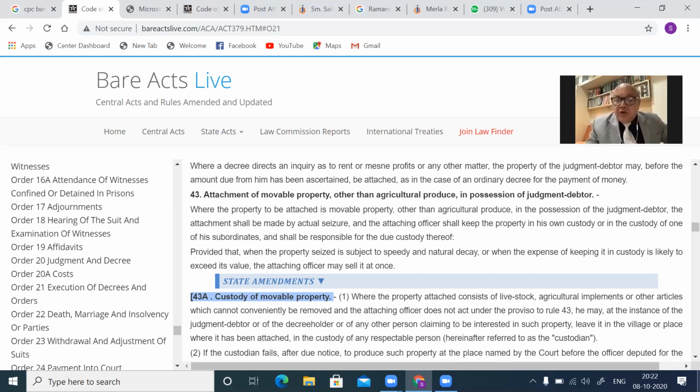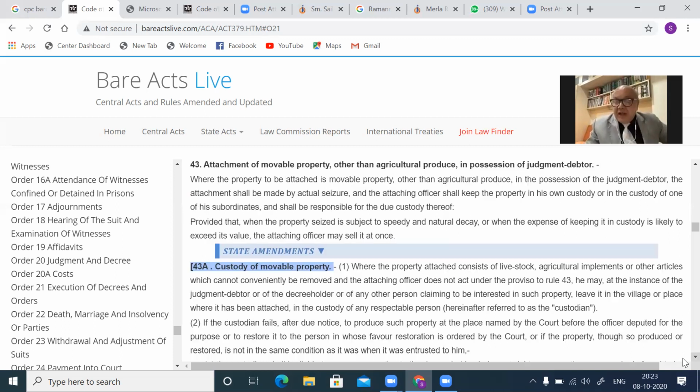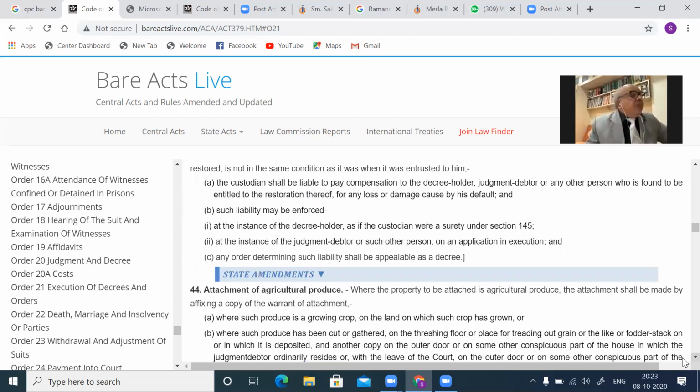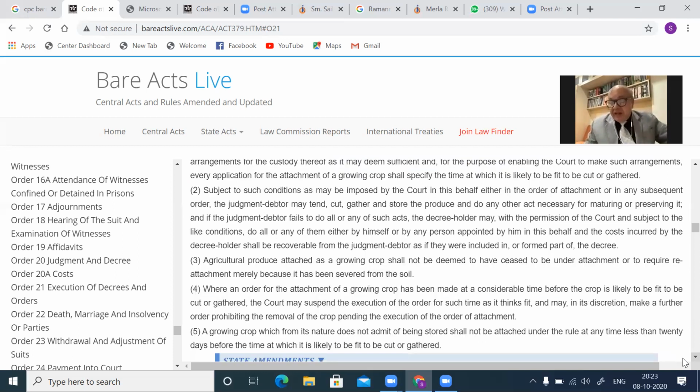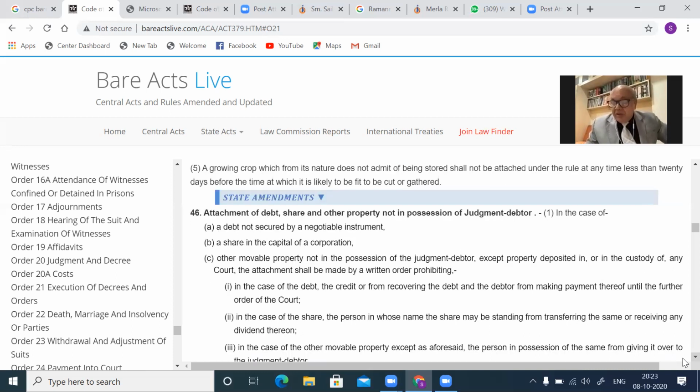I mean, the crop which has come up can be attached under the provisions of Order 21, Rule 44. This is a very harsh provision against farmers. Then see Order 21, Rule 44, attachment of agricultural produce. Agricultural produce can be attached subject to the provisions of Section 60, which I will take you through. Then Order 21, Rule 46, attachment of debt, share, other property not in possession of the judgment debtor.